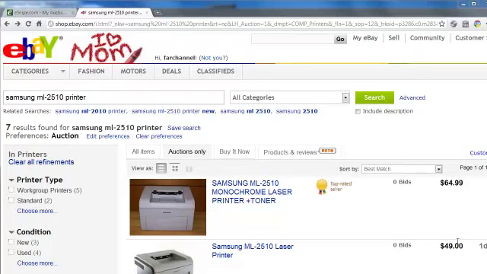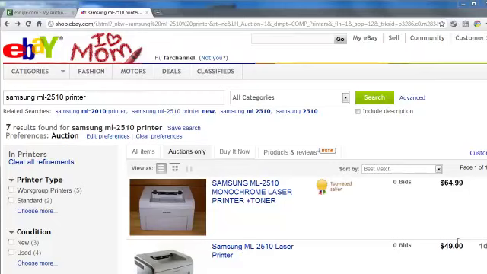Suppose without eSnipe and without bid groups, you see an eBay item that you're interested in, you place a bid on it, you click place bid, and then suddenly you realize, browsing a few minutes later, there was a better deal later on. What do you do? Well, on eBay, you're pretty much hosed because each bid is considered a binding contract, and it's really hard to get out of a bid.